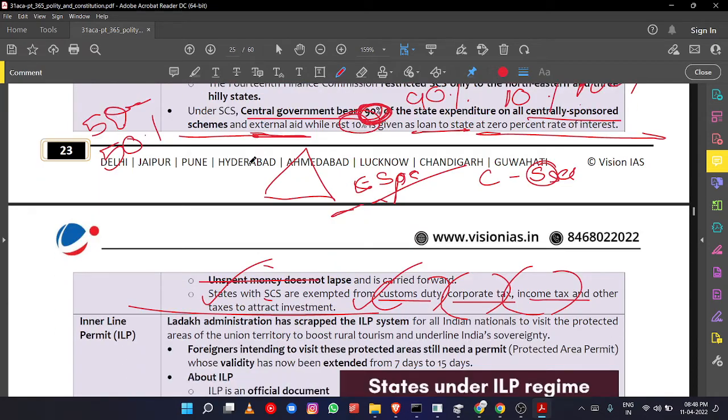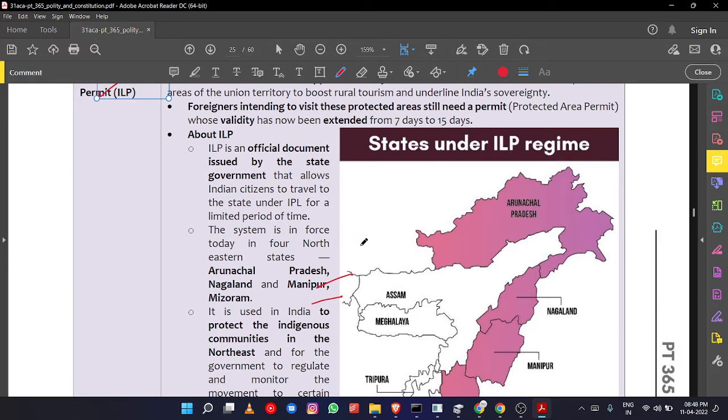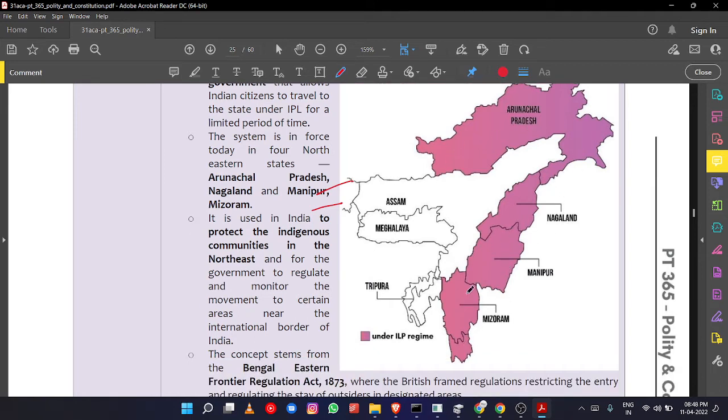Okay, so the next one is about inner line permit. If you see the states which are under inner line permit, you can remember these bordering states. Arunachal Pradesh is there, Nagaland, Manipur and Mizoram. These 4 states are having inner line permit.